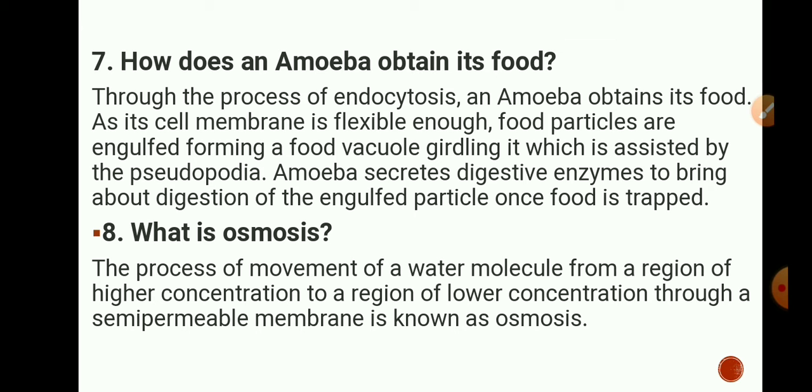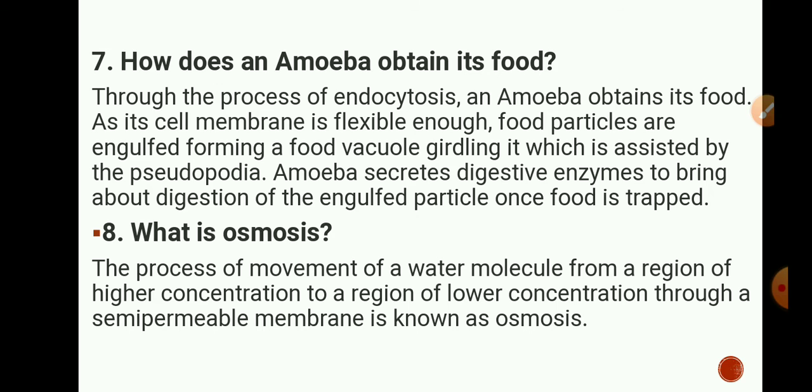Amoeba obtains its food by the process of endocytosis. See, as its cell membrane is flexible, to capture the food particle, it forms finger-like projections called pseudopodia. With the help of pseudopodia, it captures the food, stores it in the food vacuole, and the amoeba secretes different digestive enzymes to bring about digestion of that engulfed particle, that is, once the food gets trapped. So amoeba obtains its food by the process of endocytosis.